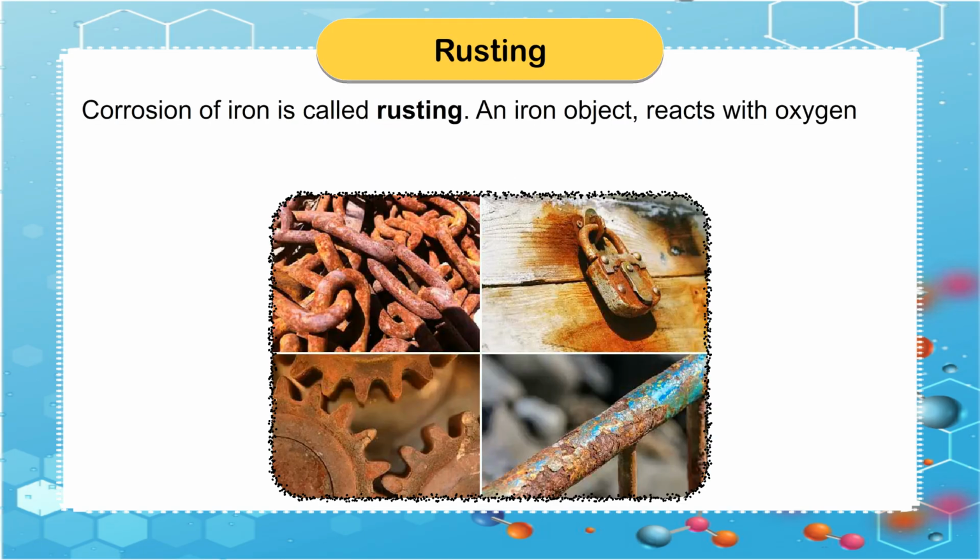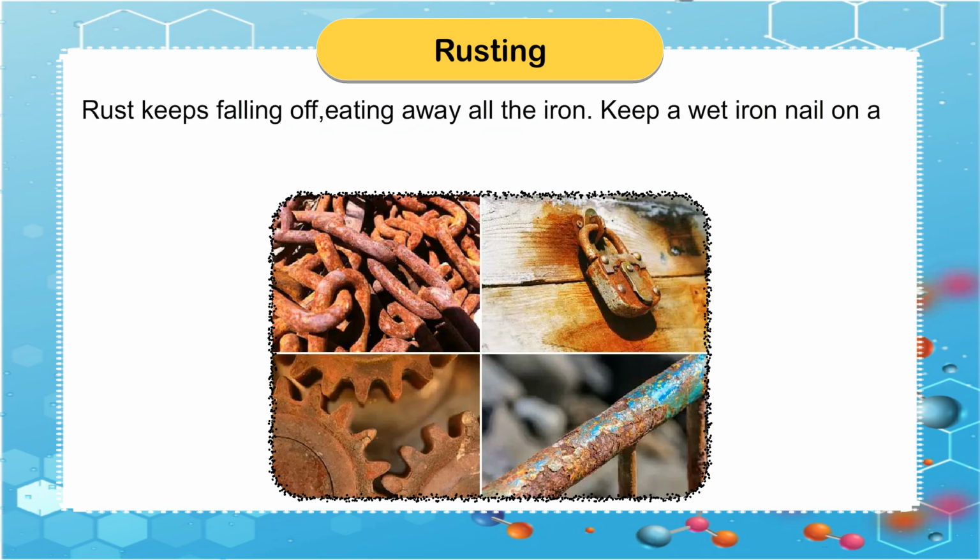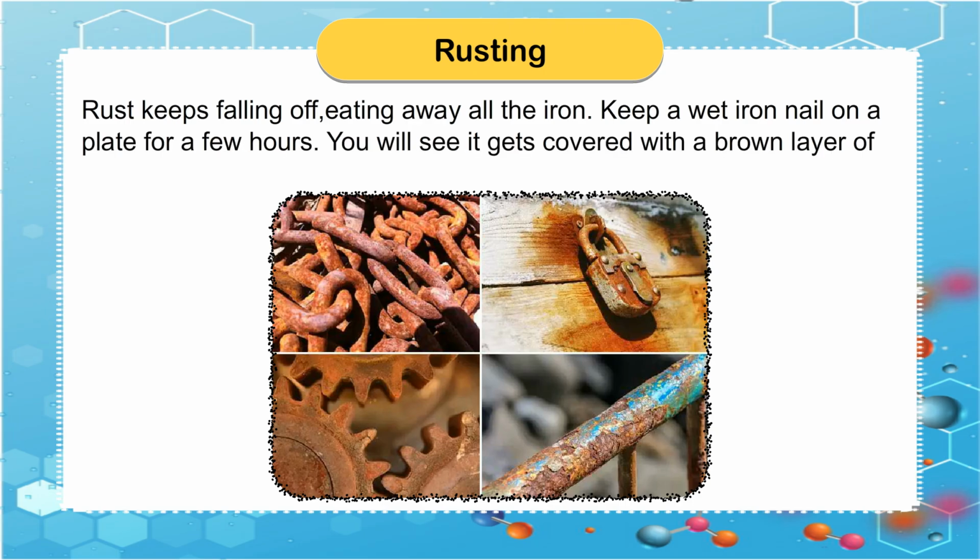Rusting. Corrosion of iron is called rusting. An iron object reacts with oxygen and water vapor in air to form a brown colored solid called rust. Rust keeps falling off, eating away all the iron. Keep a wet iron nail on a plate for a few hours. You will see it gets covered with a brown layer of rust.